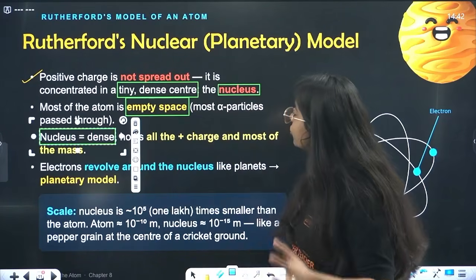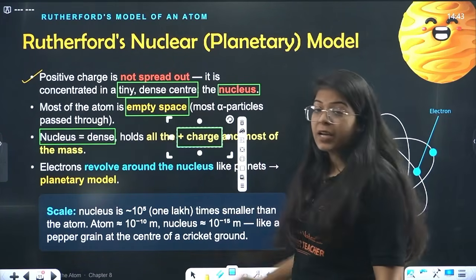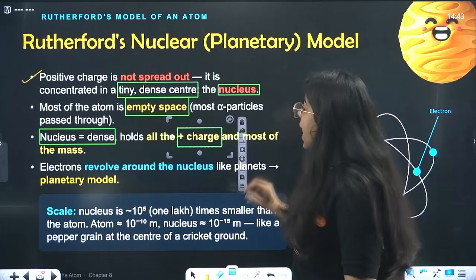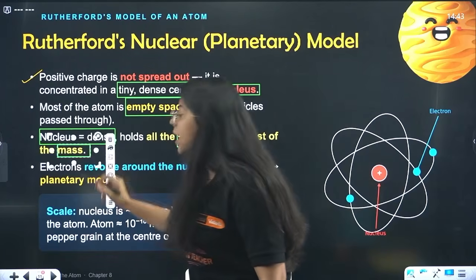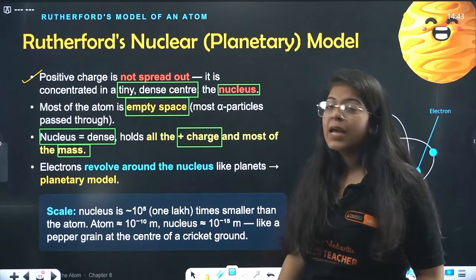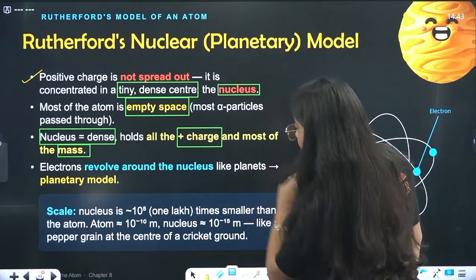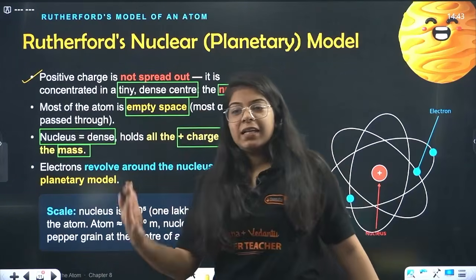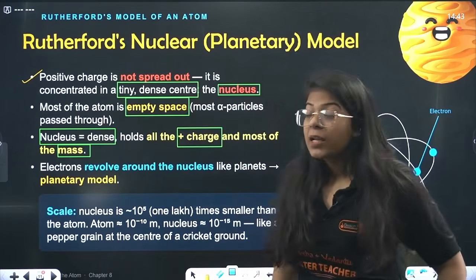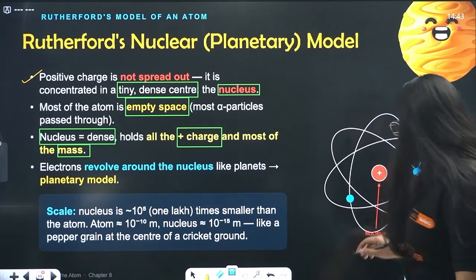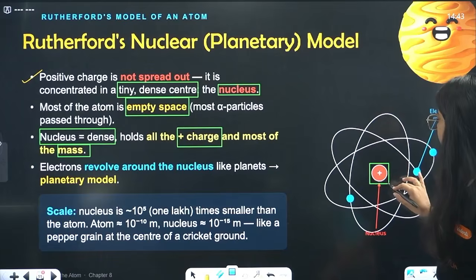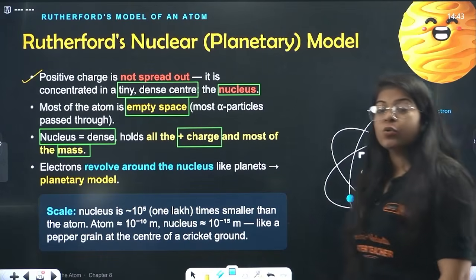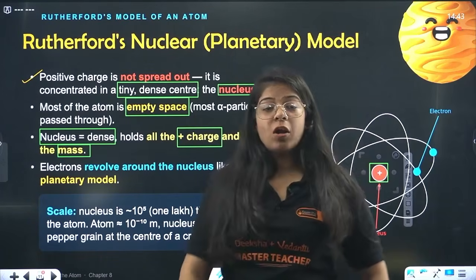Okay, it holds all the positive charge and most of the mass of the atom. Okay, now electrons revolve around the nucleus like planets, so it was called the planetary model. Okay, now beta, it was also seen that the size of this nucleus is very, very small.